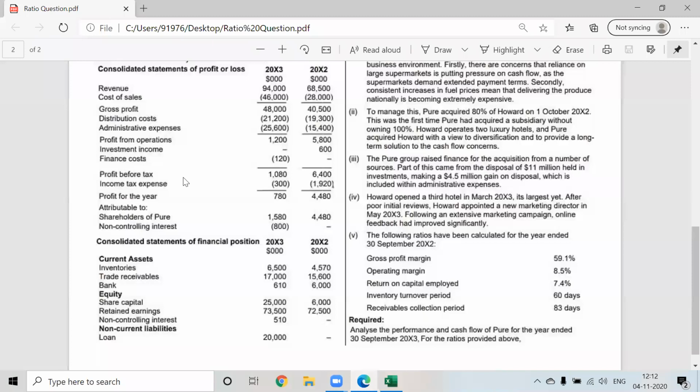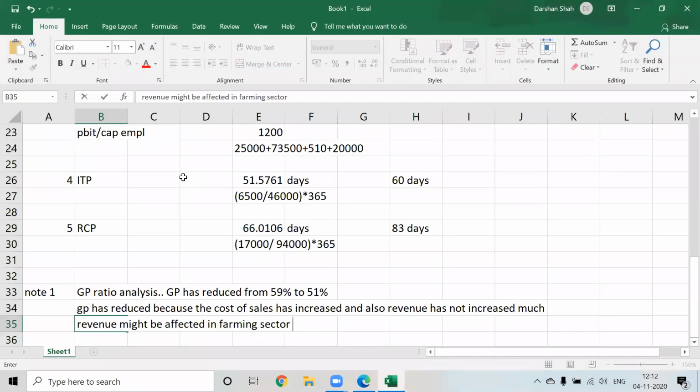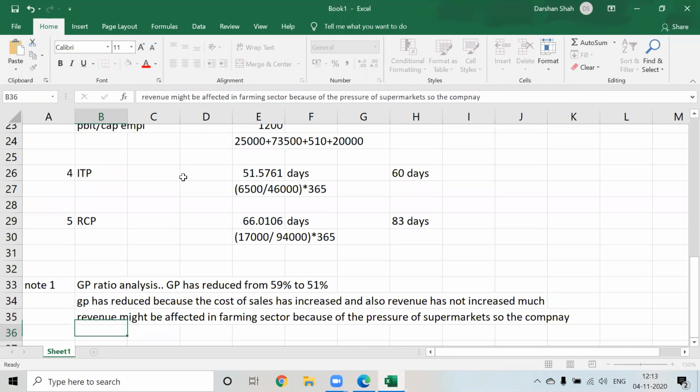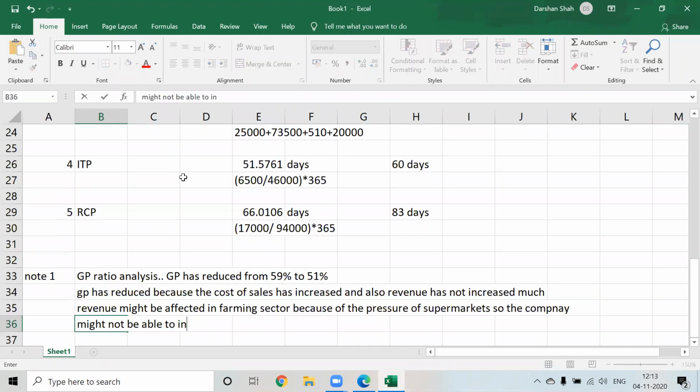Why? Because it has just started a new hotel and it is getting initial reviews, correct? So there will be low customers for the hotel. You can write those. Revenue might be affected in farming sector because of the pressure of supermarkets. So the company might not be able to influence the selling prices. That can be one reason.